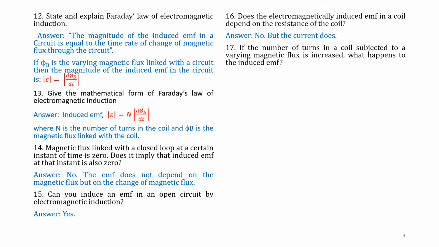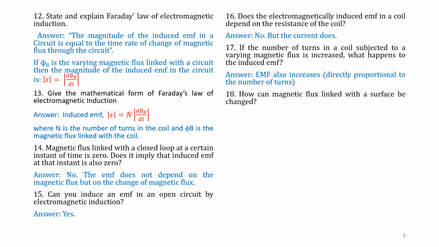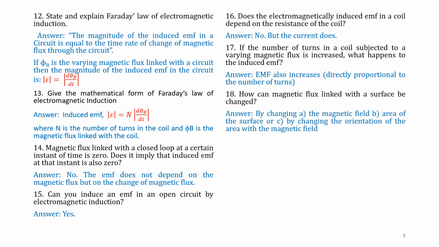Question number 17. If the number of turns in a coil subjected to a varying magnetic field is increased, what happens to the induced EMF? EMF also increases because it is directly proportional to the number of turns. Question number 18. How can magnetic flux linked with a surface be changed? By changing the magnetic field, that is, we can change the value of B, or we can change the area of surface, or by changing the orientation of the area with the magnetic field. By all these three means we can change the magnetic flux.